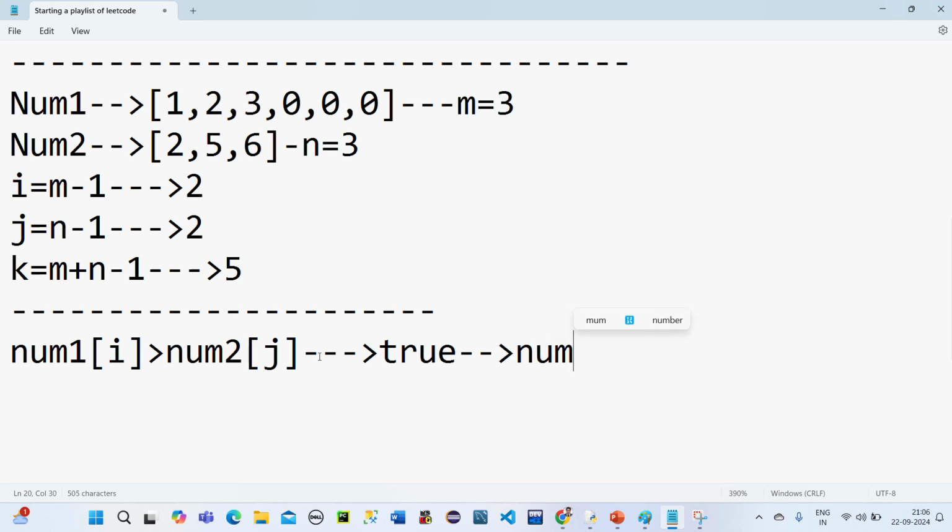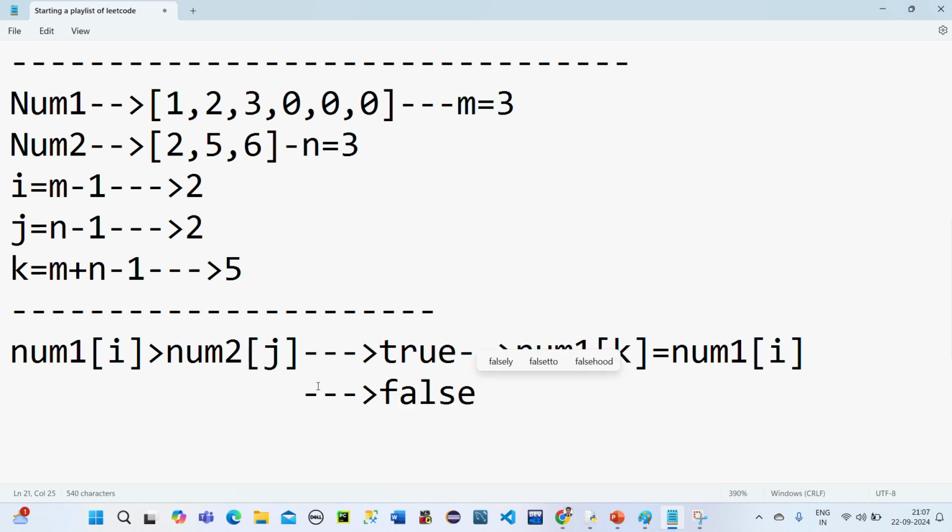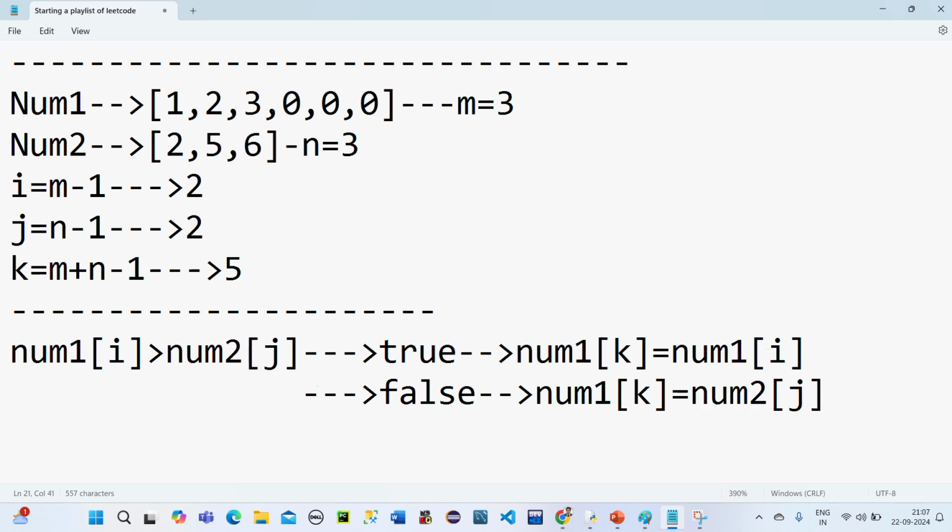Num1 of k. In this we are storing num1 of i. Okay, if this condition is true, then we are storing the num1 of i in the num1 of k. Fine. If this condition fails, so for example, if this condition is false, in this case also we need to store num1 of k is equal to num2 of j. So this value we have to store in this.